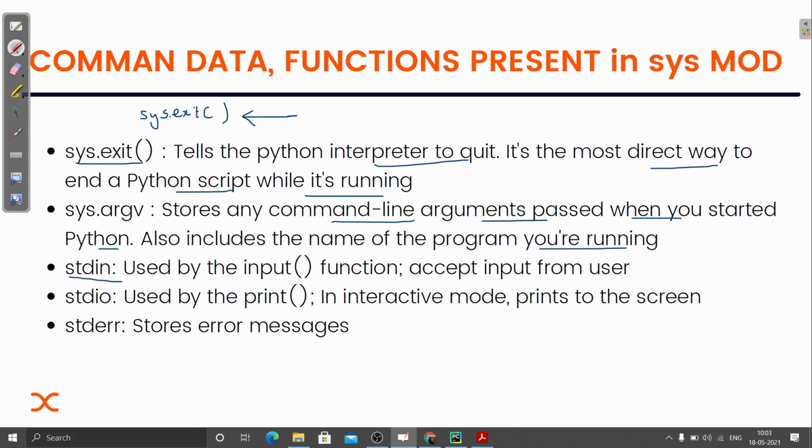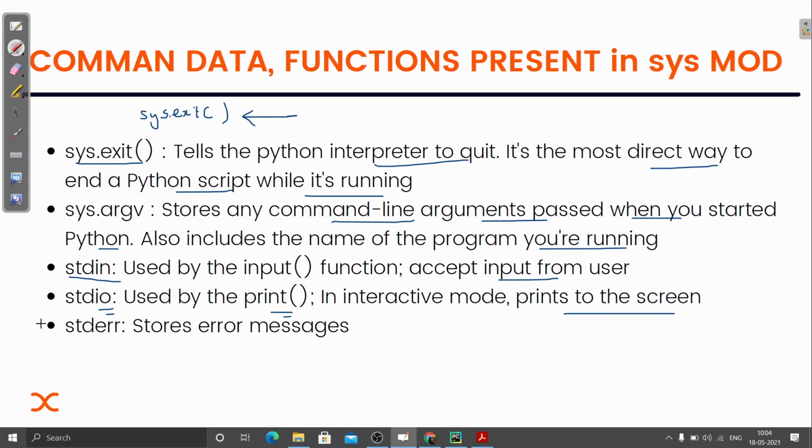Then this stdin is very simple. It is used to take the input, used by the input function, to accept input from the user. It is very easy. It is used in the same way as cin in C++. The same way, this stdin is used to take the input from the user. Then stdout is used for output. It is to show, to print to the screen, any value that you need to print. Then you can use this stdout, used by the print function.